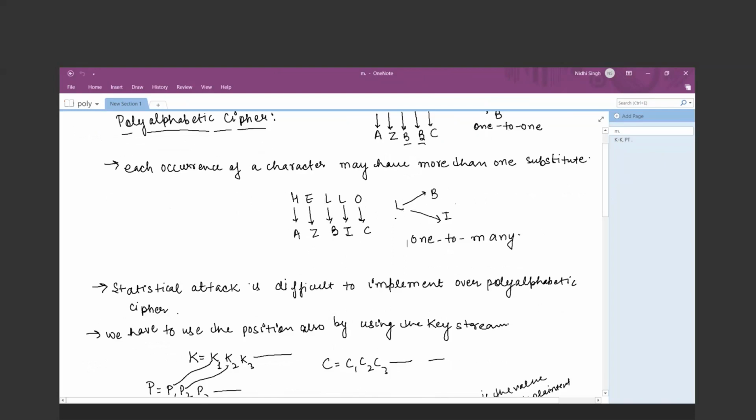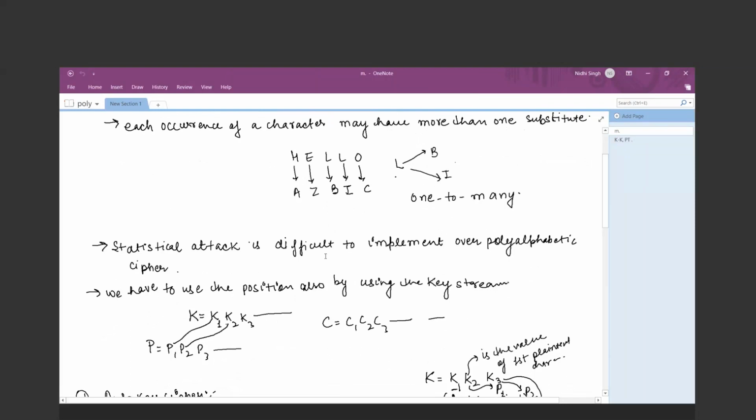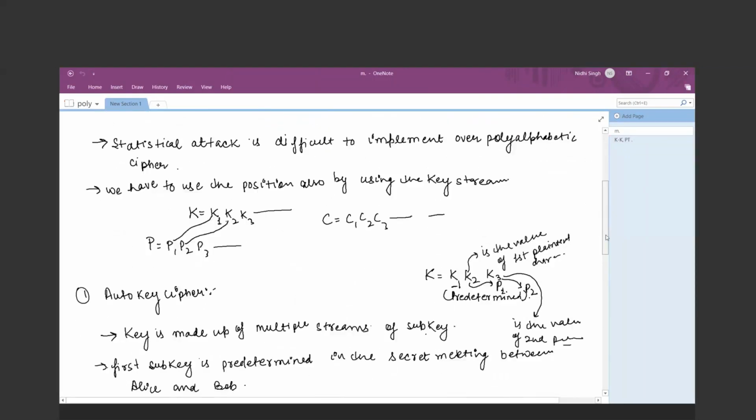So the relationship between the characters of the plain text and the characters of the ciphertext is one to many. Due to this feature, the statistical attack is very difficult to implement over the polyalphabetic cipher, because Eve, the attacker, does not know how many times a particular character is occurring in the ciphertext, and wherever it occurs, a particular character is associated with multiple characters. One of the most common examples of the polyalphabetic cipher is the autokey cipher.